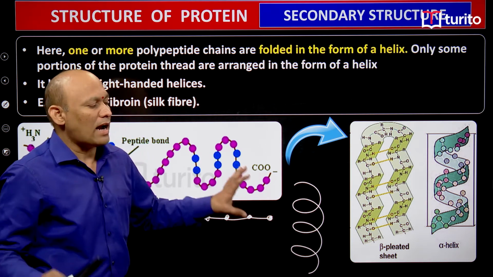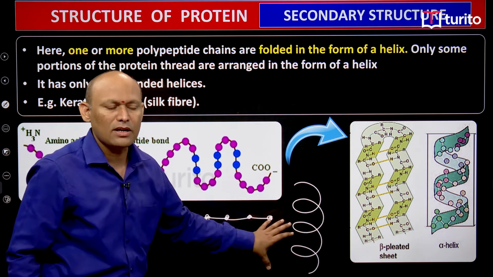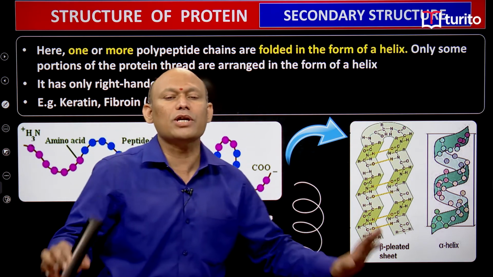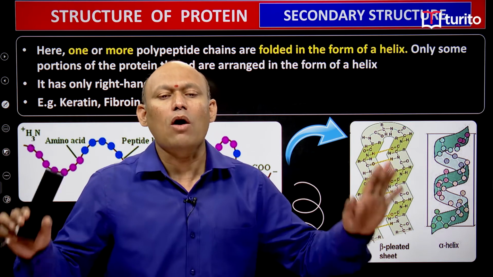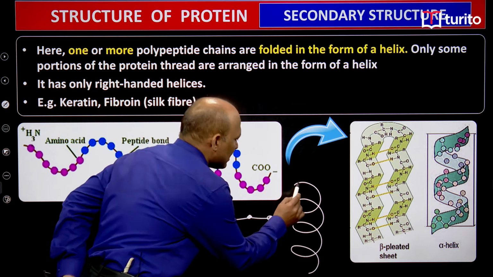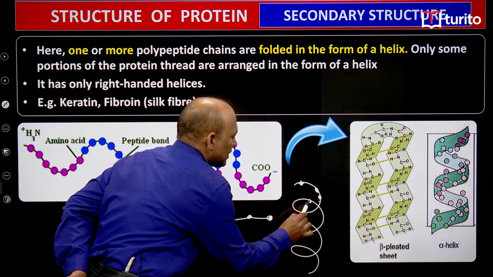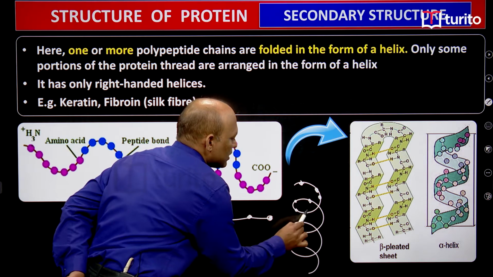And another most important thing you need to remember: in secondary structure, only some portion of the protein is folded, student. You can clearly see here. Just imagine, here is one amino acid, here one amino acid, here one amino acid, right? Just imagine all these things, student.